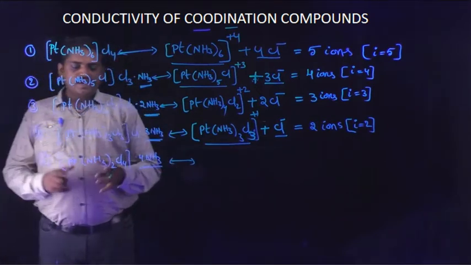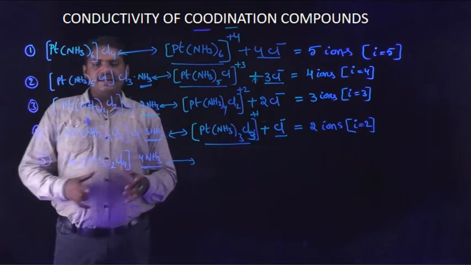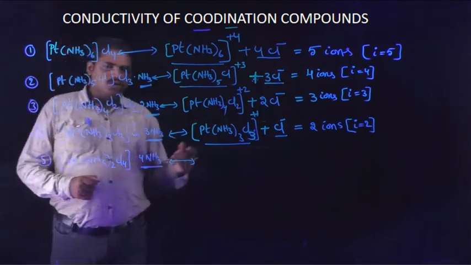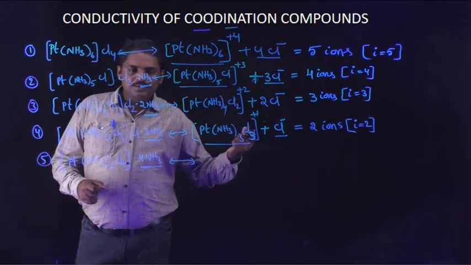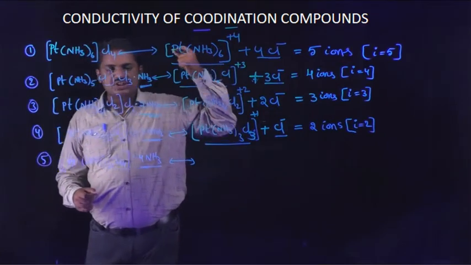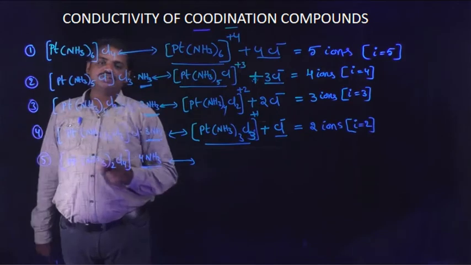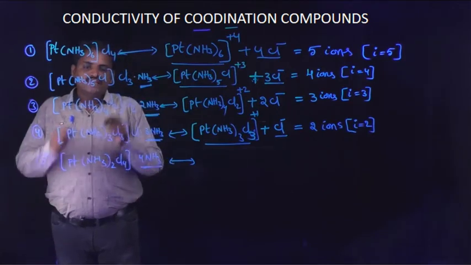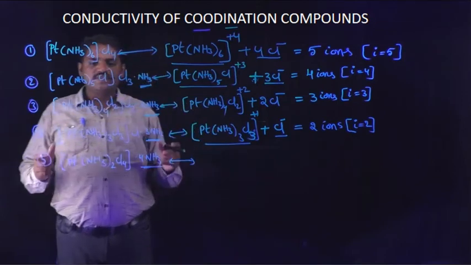Platinum is coordinated with ammonia molecules and chlorine atoms, but 4 chlorine atoms are shifted from outside of the coordination sphere to inside of the coordination sphere. This compound dissociates to produce different ions.